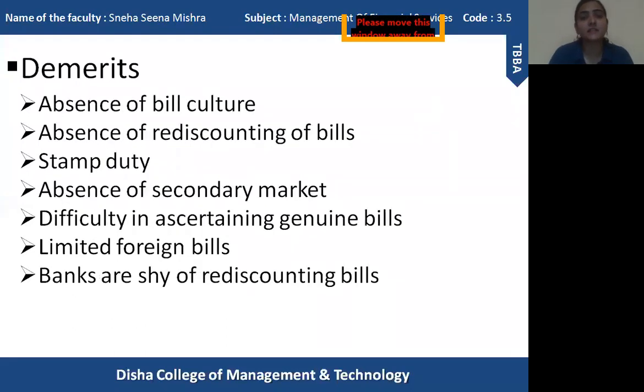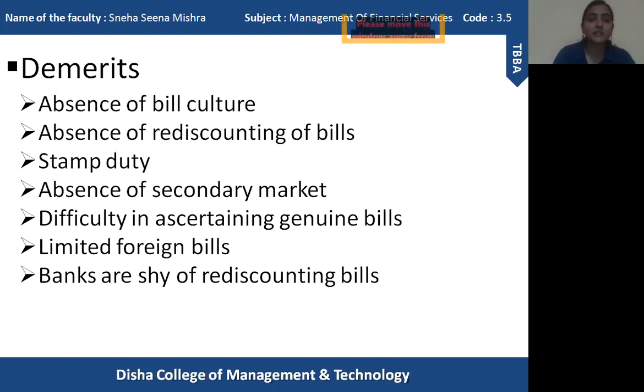Now let us discuss the demerits or disadvantages of commercial bills. The first one is, you can see, absence of bill culture. So what does absence of bill culture mean? It means that even if it is highly liquid, self-liquidating, and negotiable, still people prefer to use different methods like overdraft instead of using bills of exchange. This bill culture is not very popular within India. They prefer other instruments, but not the commercial bills.